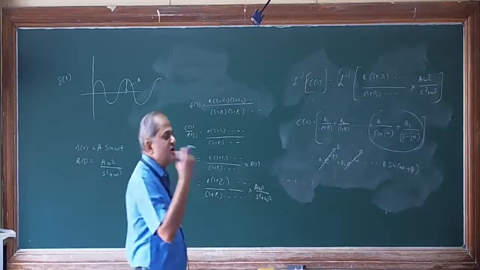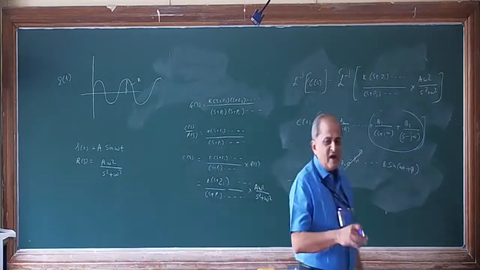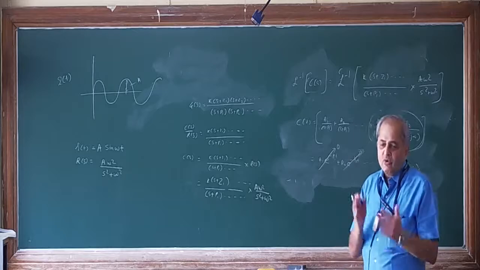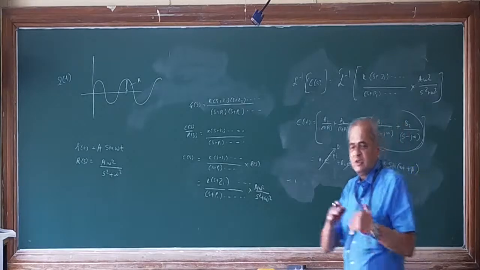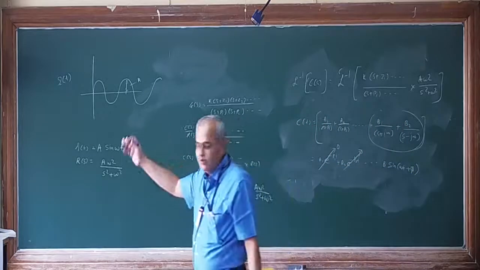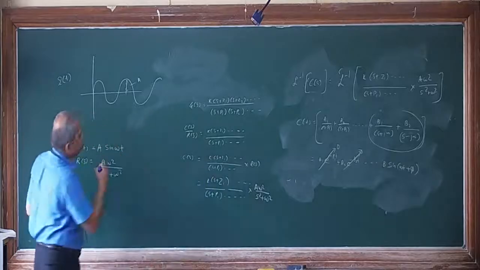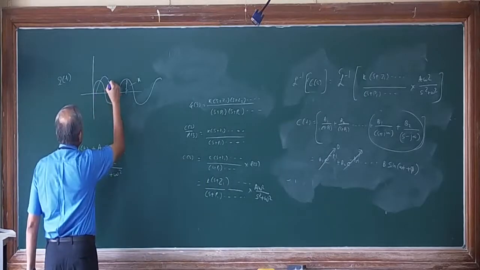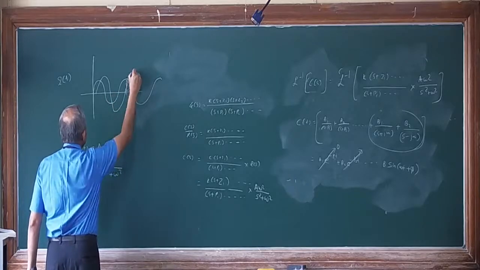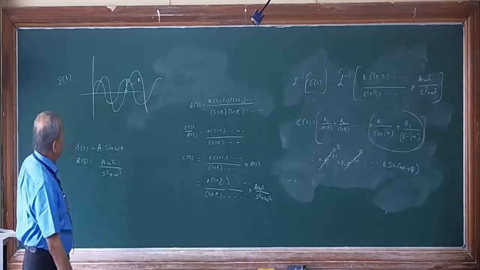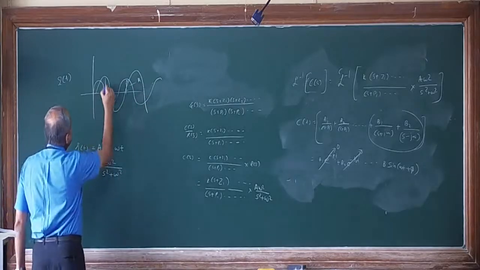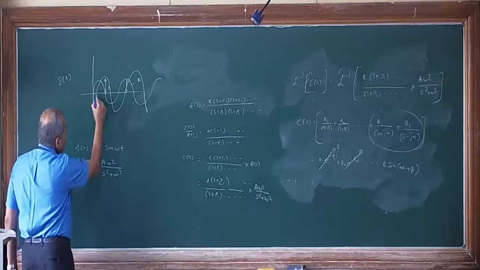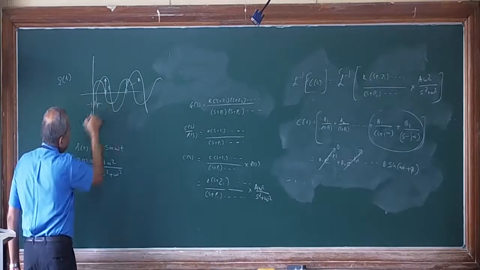That means if the input frequency of the sine wave is omega, the output frequency of the sine wave is also omega. Only thing it changes is the magnitude or amplitude, which will change from A to B. Assuming B is greater than A, it will become like this. That means this is A, this is B, and there is a phase lag of phi.